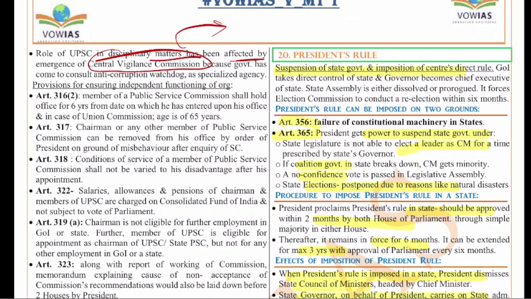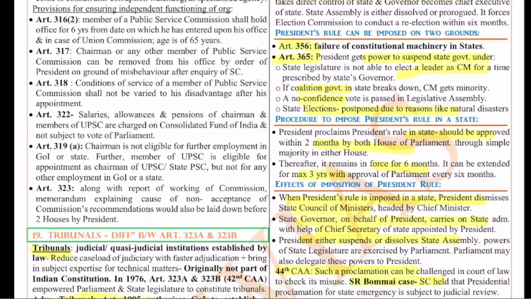And there are various provisions regarding the functioning of the organization. Articles 316, 317 regarding the chairman of the Public Service Commission, 318 regarding conditions of service, 322 regarding salaries, 319A regarding eligibility post retirement and so on. So these are the major provisions. So just remember Articles 315, 316 and maybe 322, 319. If you can just remember maybe 2-3 articles, that will be enough for your answer.